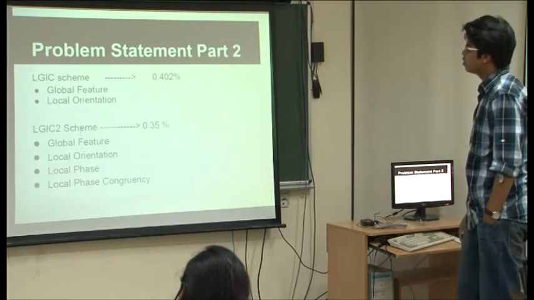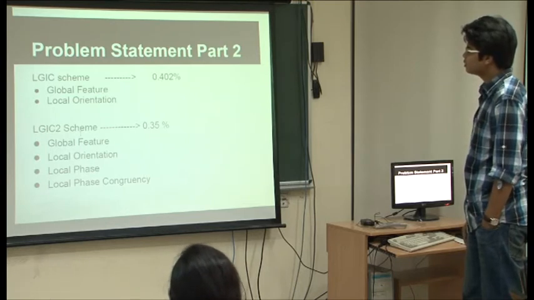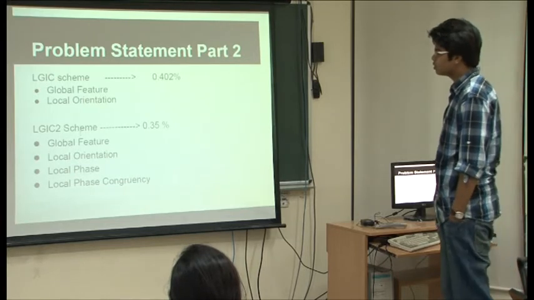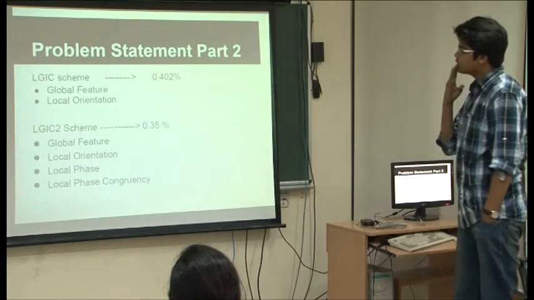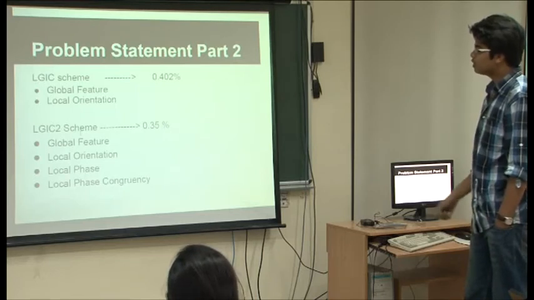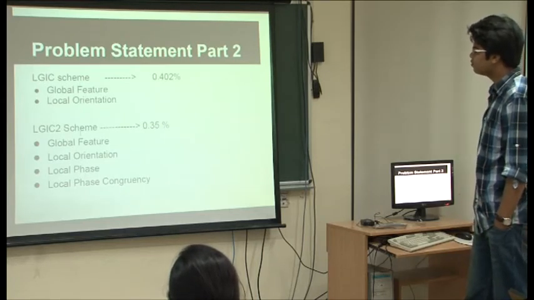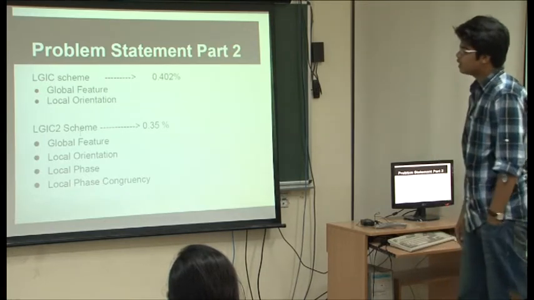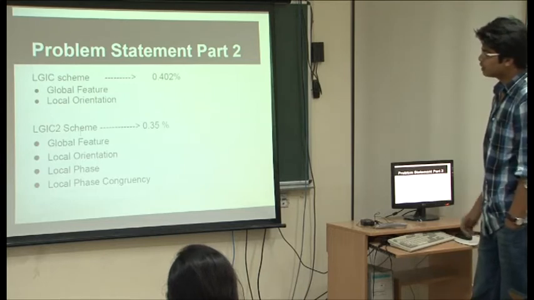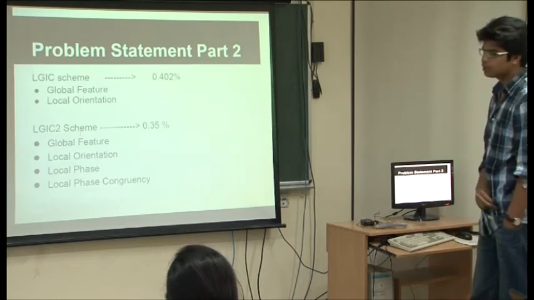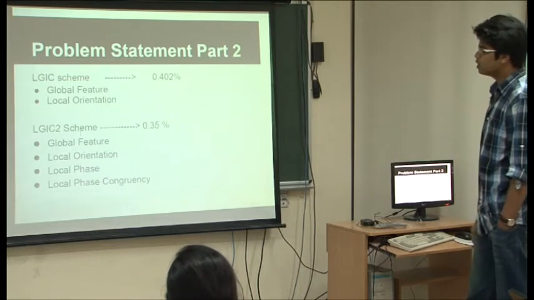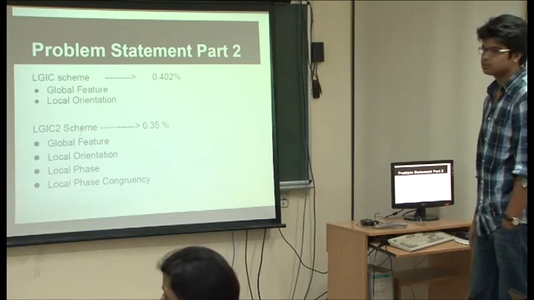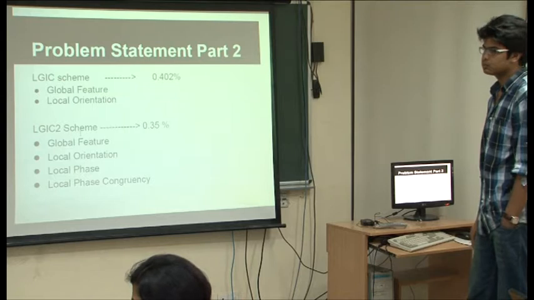The second part of the problem is that in one of the previous papers they proposed a local-global information combination scheme, in which they combined a global feature and a local orientation feature, and received an EER of 0.402%, which was quite good. In this paper they propose combining the two other local features which we calculated and integrating them into the above scheme. This is the state of the art, and the paper he is quoting is the latest state of the art.